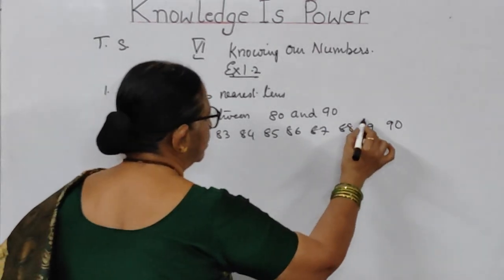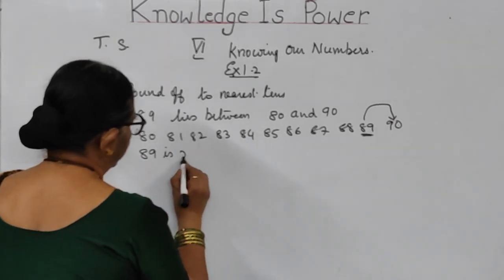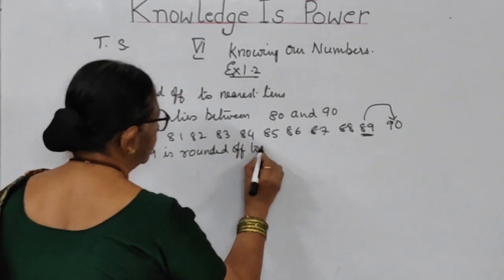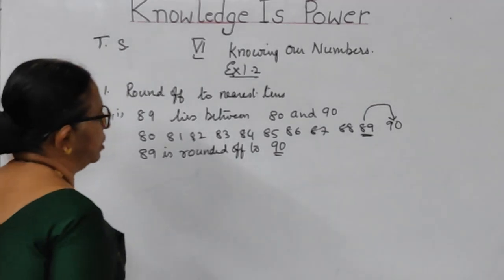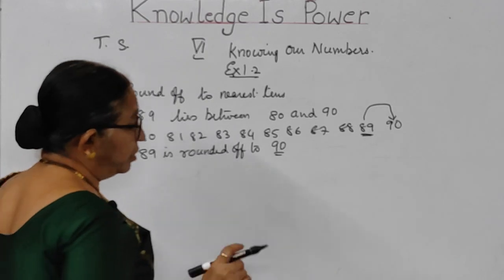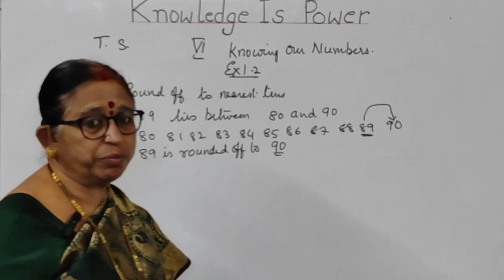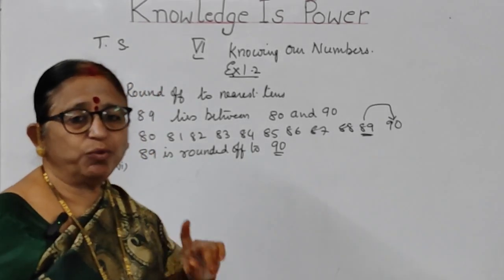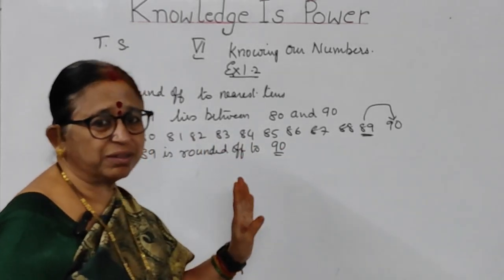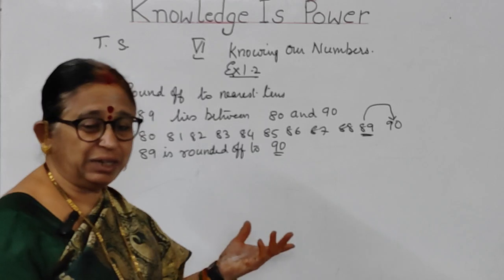Now the question they have asked is 89. 89 is here. This is nearer to 90. So 89 is rounded off to 90. This will be the answer, children, for the first one, 89. You may be taught to write directly, children, but as I said, concept is very important. So if you do like this, there won't be any chance of going wrong. So a little bit, 1 or 2 lines extra, but I hope you can understand and you can do it for clarity in the solution.